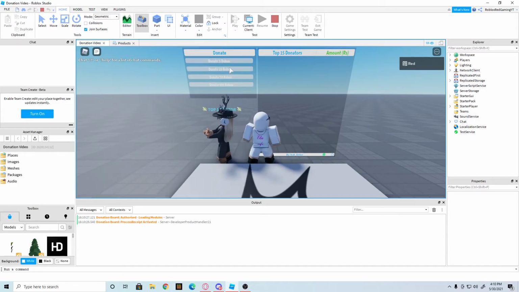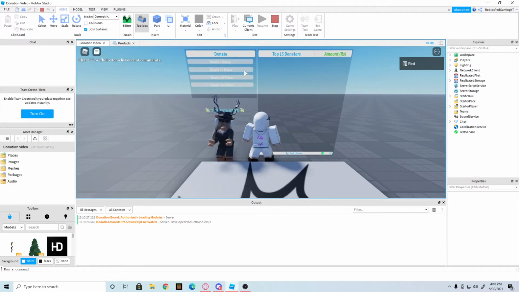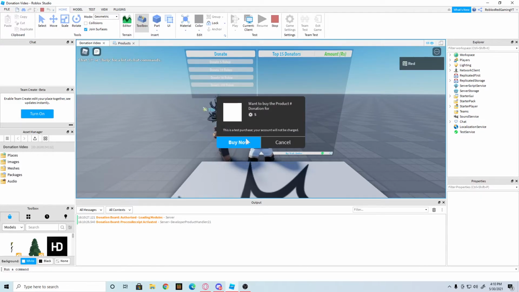Are you kidding me? Is the game just being glitchy? Yeah, the game is just being glitchy. Okay. And I'm just going to press buy now. See, it's right here it says this is just a test. Your account will not be charged.